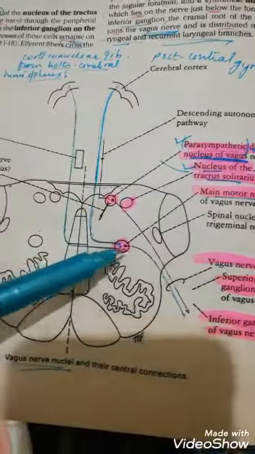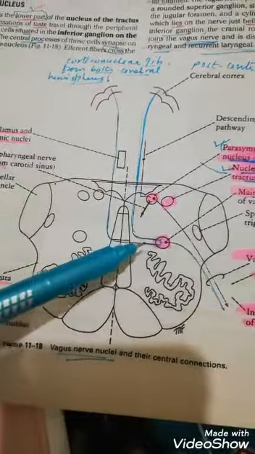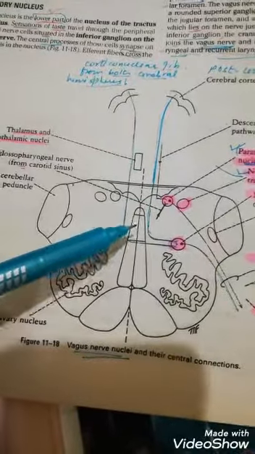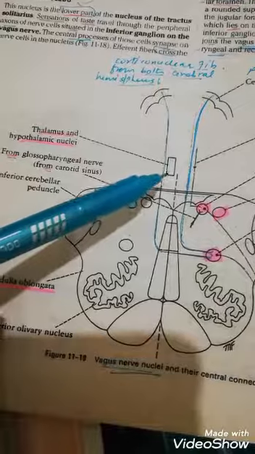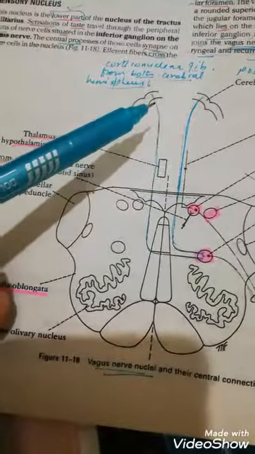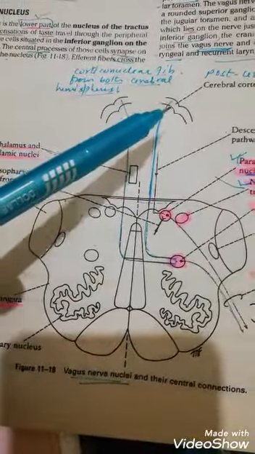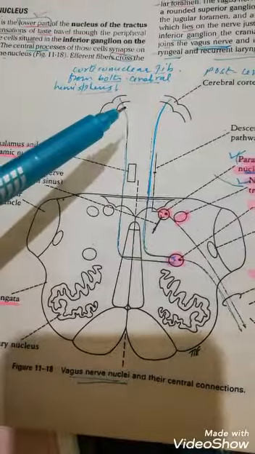Now you can see they are making connection, and they have to send fibers to the thalamus and the hypothalamus to reach the postcentral gyrus of the cerebral cortex.